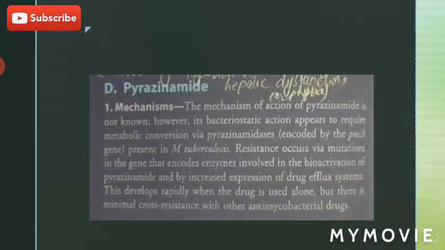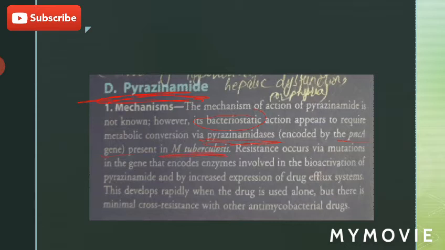Now we will discuss the next drug, that is pyrazinamide. The mechanism of action is not clearly known. It is bacteriostatic and requires metabolic conversion via pyrazinamidases encoded by the PNCA gene present in the Mycobacterium tuberculosis.